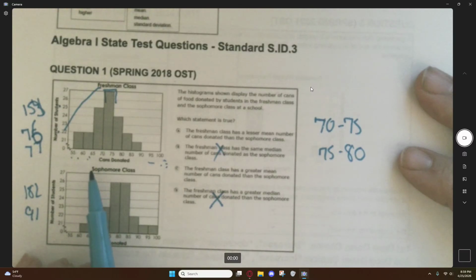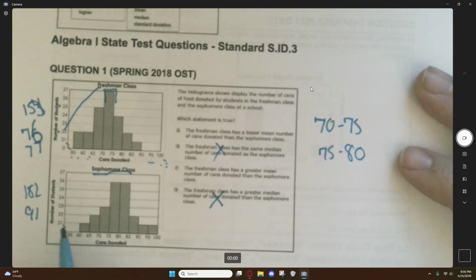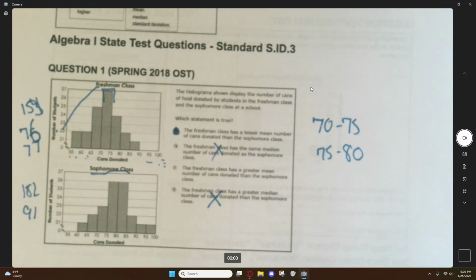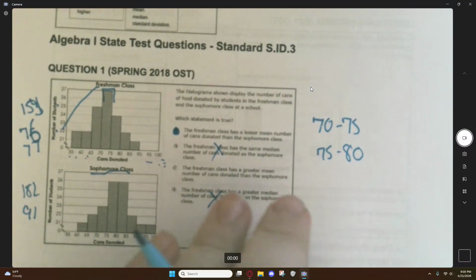Meanwhile, if you look at the sophomore class, they have no one at the minimum. They have no one at 55 to 60 and have 21 people each at 90 to 95 and 95 to 100. This suggests to me that we can make the reasonable assumption that the freshman class has a lower mean than the sophomore class. And that's what it comes down to ultimately.